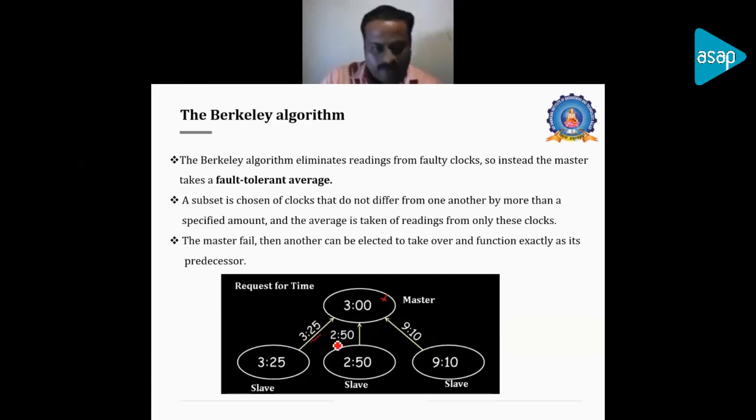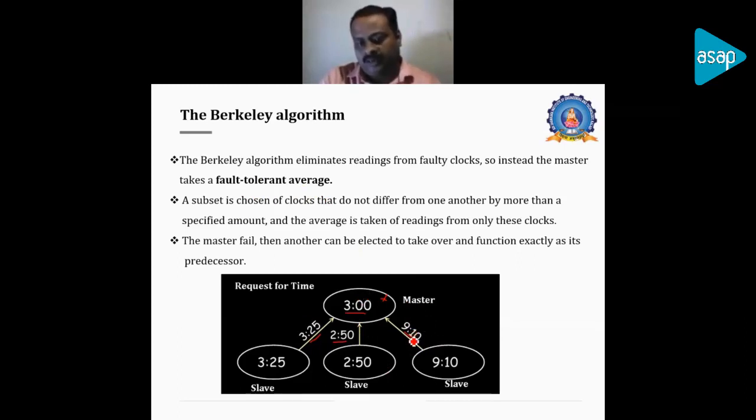Taking this 3.25 to 2.53, we have a major deviation of 9.10, and we have to eliminate this 9.10, and we will be calculating a fault tolerant average. So the higher deviation will be neglected, and an average will be calculated.